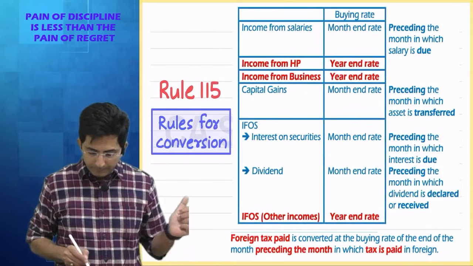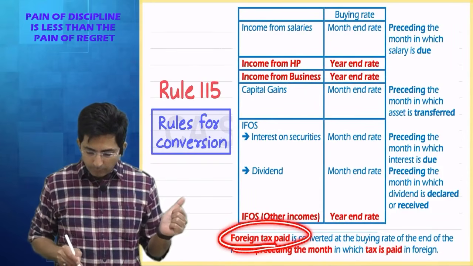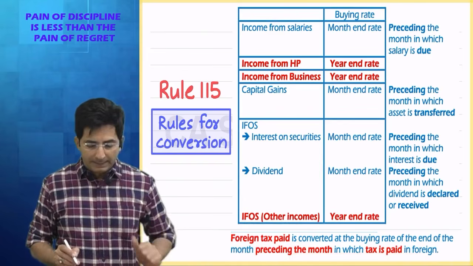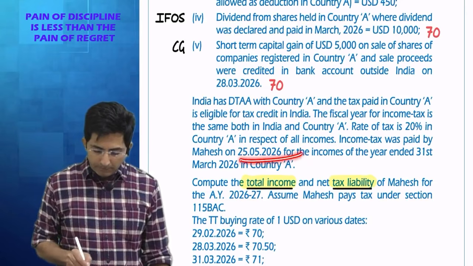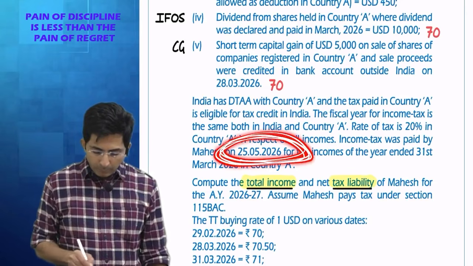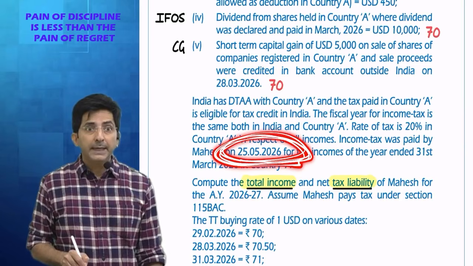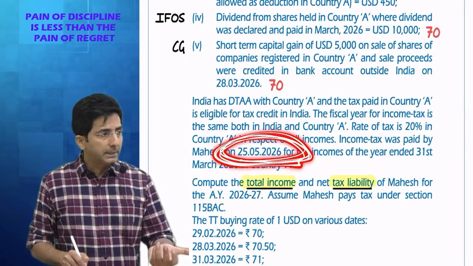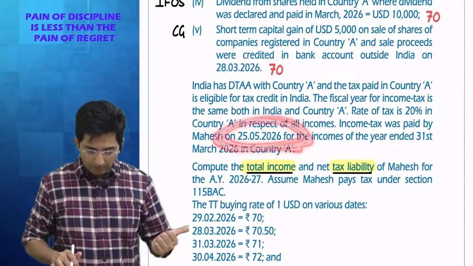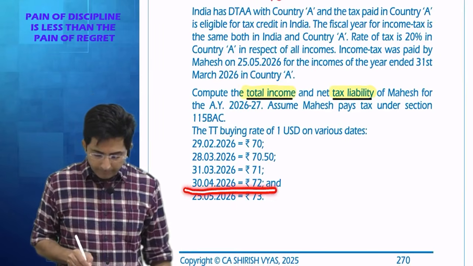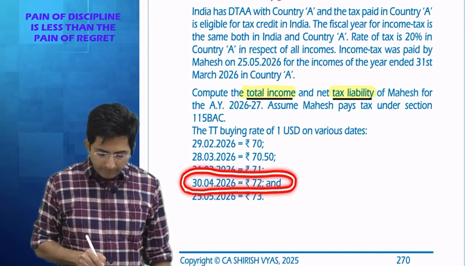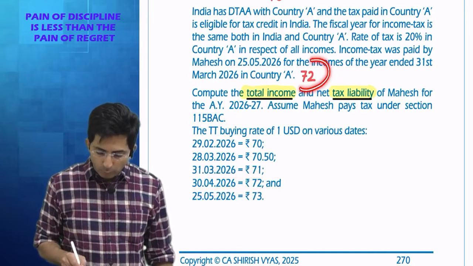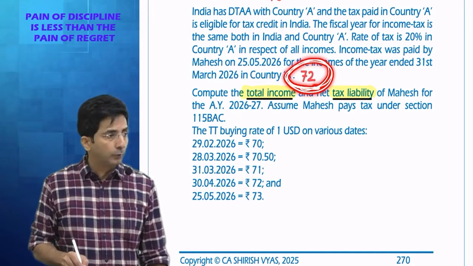That also I explained. Actual tax paid in foreign is also based on month end rate, but month preceding the month when you paid the tax. In the question, what they are saying, we paid the tax on 25th May. So May is the month when you paid, but you have to take the preceding month. So what is preceding May? April. So what is the rate of April end? April end rate is 72. So 72 rupees per dollar will be useful.